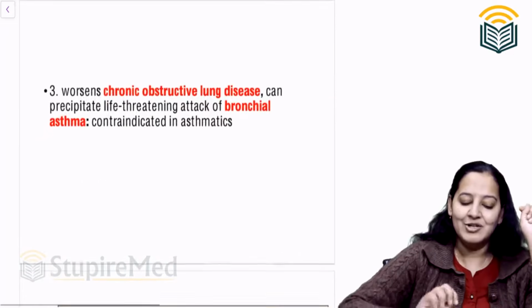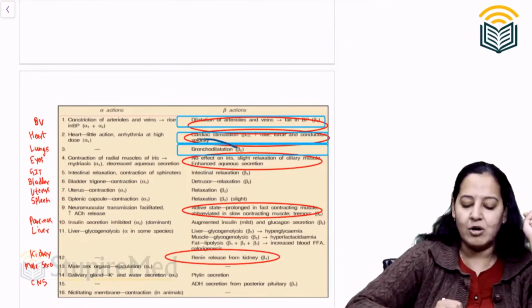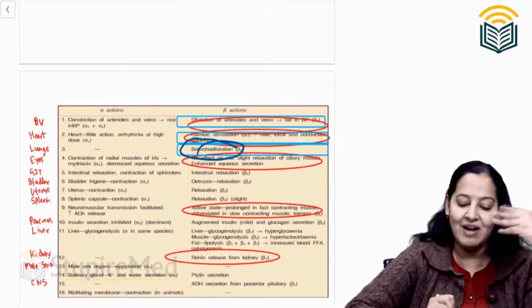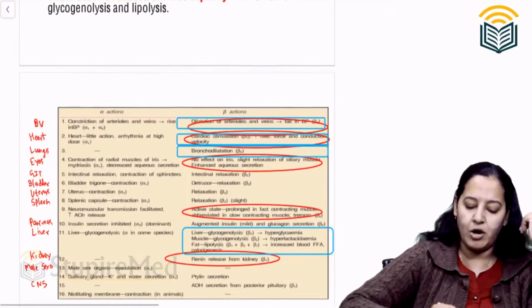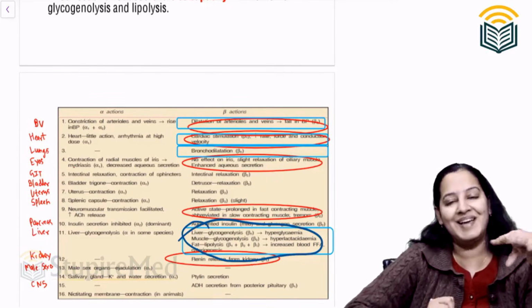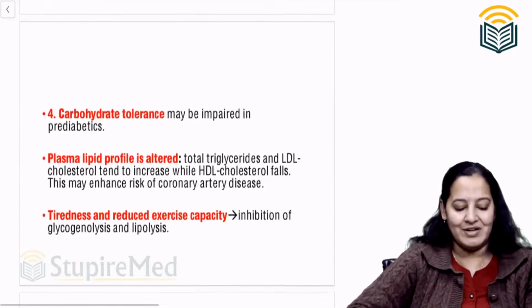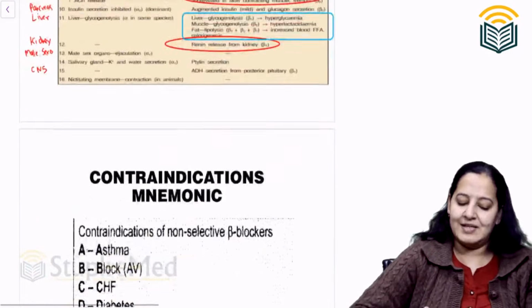You know the reason. Don't give beta blocker to any patient with asthma because they cause bronchoconstriction. They will exaggerate the attack. Yes or no? Don't give beta blocker to any patient with diabetes because they are anabolic. So don't give it. So these are the side effects.